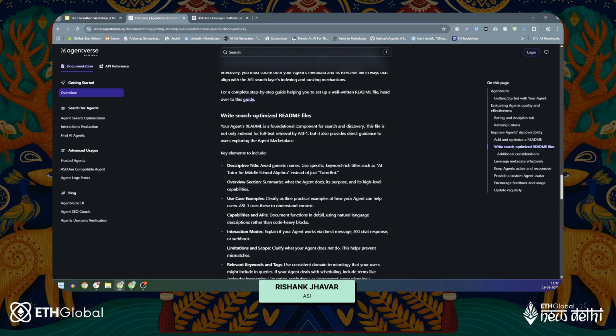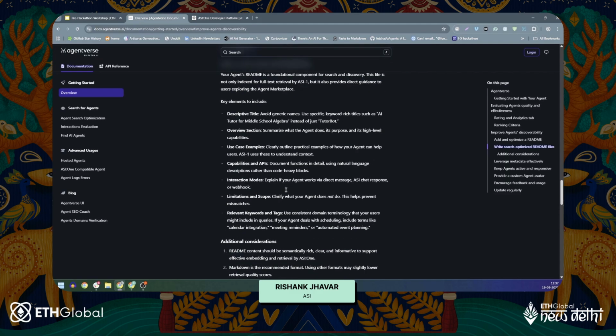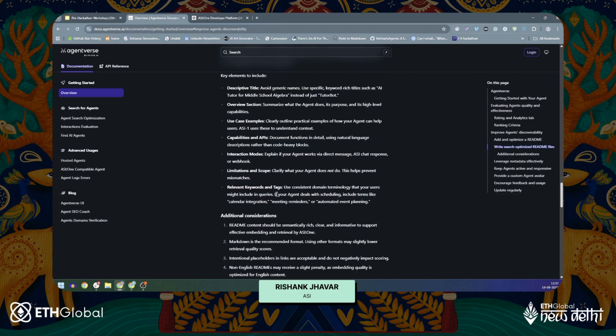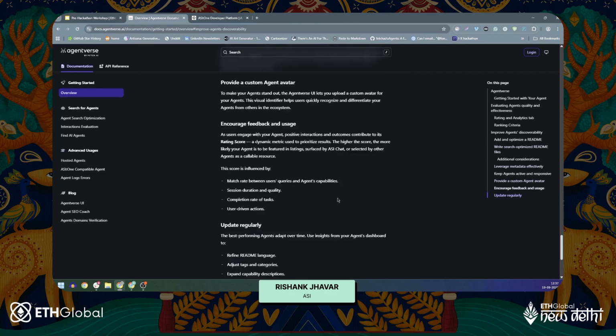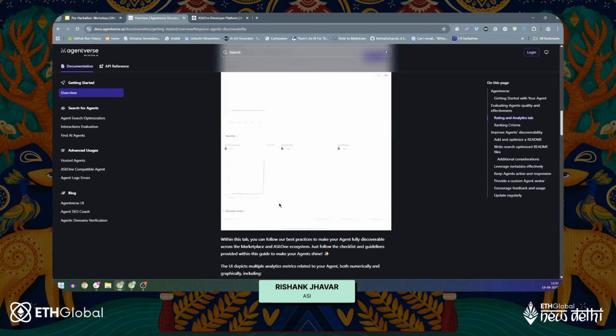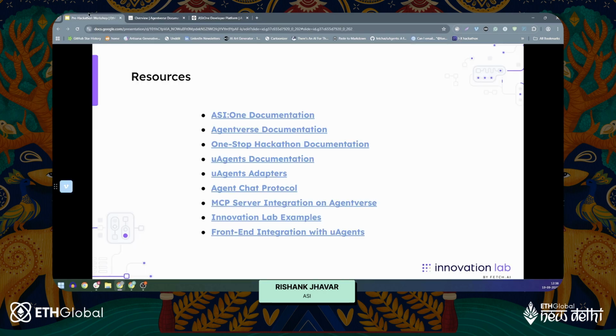And AgentVerse or your ASI1 LLM should find that. So that's something that we would be doing. So yeah, you can go through the entire guide. It's going to take another session if I basically talk about SEO, but it's a 15-minute guide. You can just quickly read this one just to understand everything.